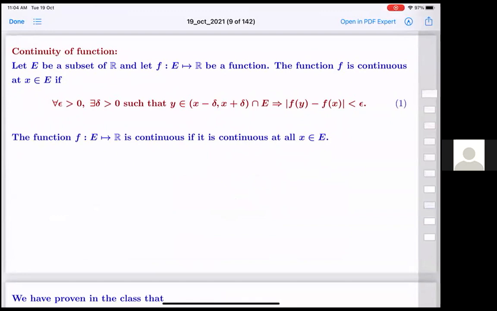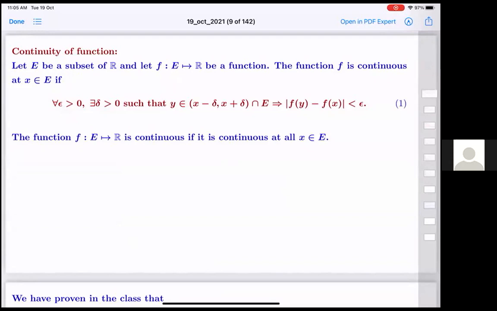So what we have done till now for continuity is we have defined continuity of a function. A function is continuous at a point if, for a fixed x, for every epsilon, there is a delta such that within plus minus delta of the point x, points within the set E, f of y and f of x differ by less than epsilon. That is the definition of continuity at x. And continuity of a function is that it is continuous at every point.